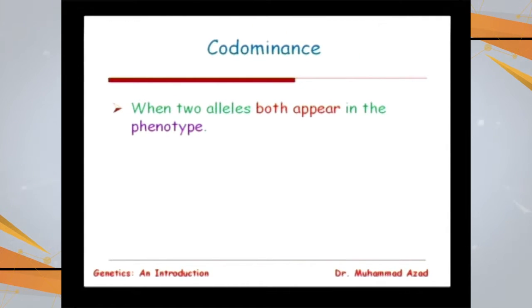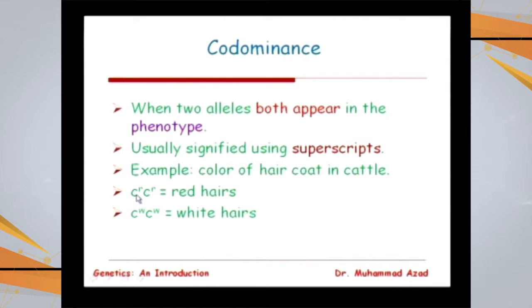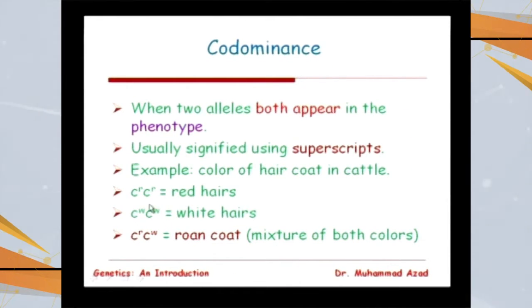When two alleles both appear in the phenotype, these are usually written in the form of superscripts. Let's say C is the gene for color, and R is for the red hairs, and W for white hairs. If both of these are giving half red and half white hairs, this combination of red and white is called roan.